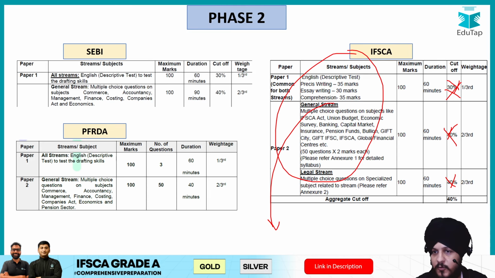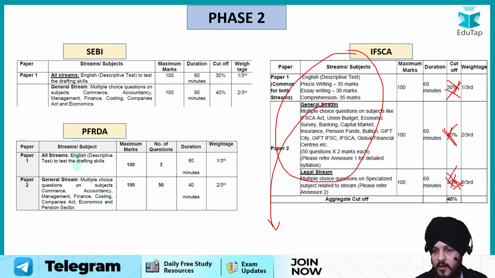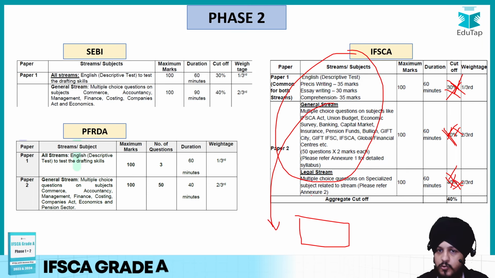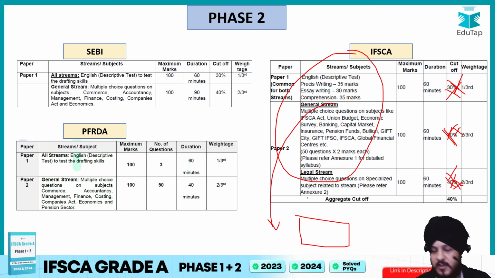So this cutoff is of no use. Don't try to target this amount of marks as a part of your preparation. You have to maximize your score in case of phase 2 so that ultimately your chances of selection get increased, right?